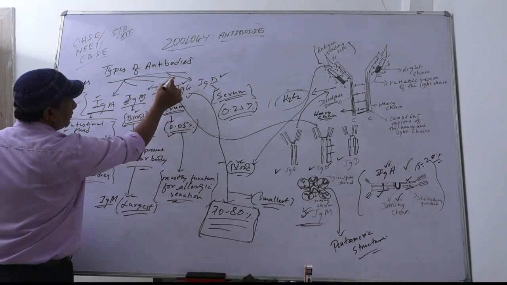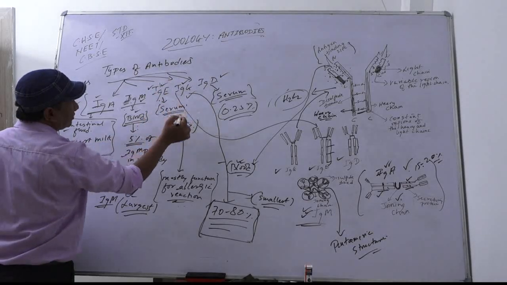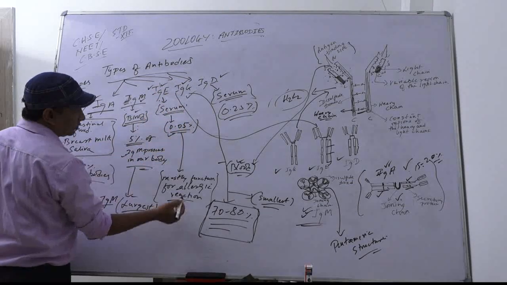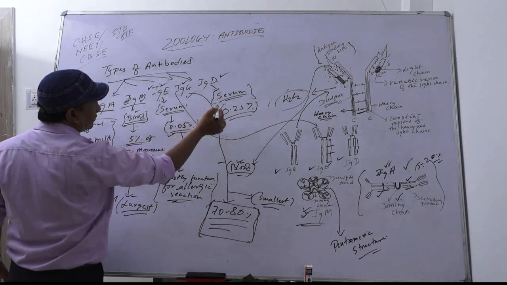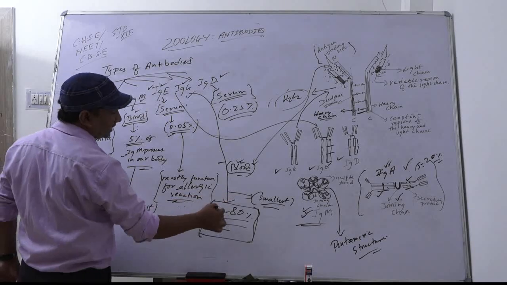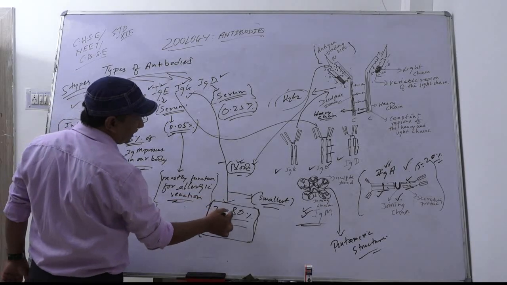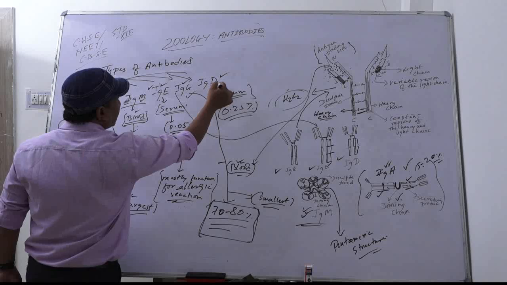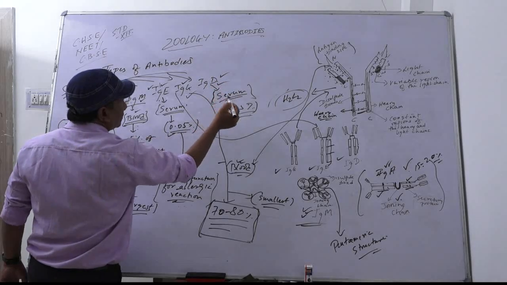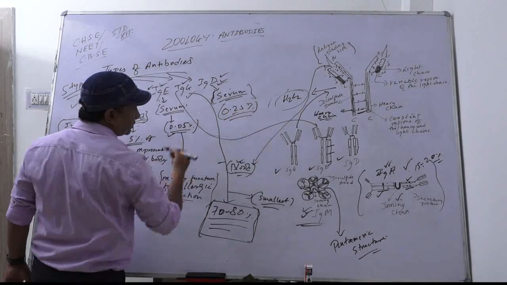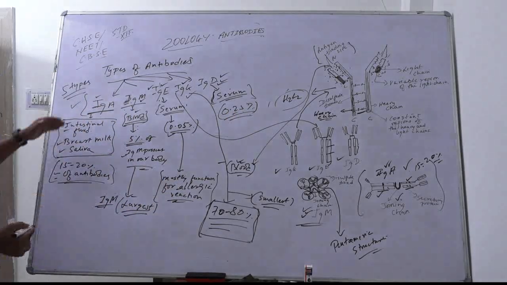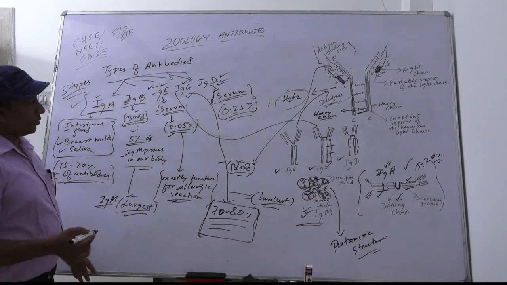Immunoglobulin E is found in serum, constituting 0.05%, and mostly functions in allergic reactions. Immunoglobulin G is very abundant in our body, constituting 70 to 80%. IgD is found in serum, 0.2 to 0.25%. So these are the structures of antibodies.